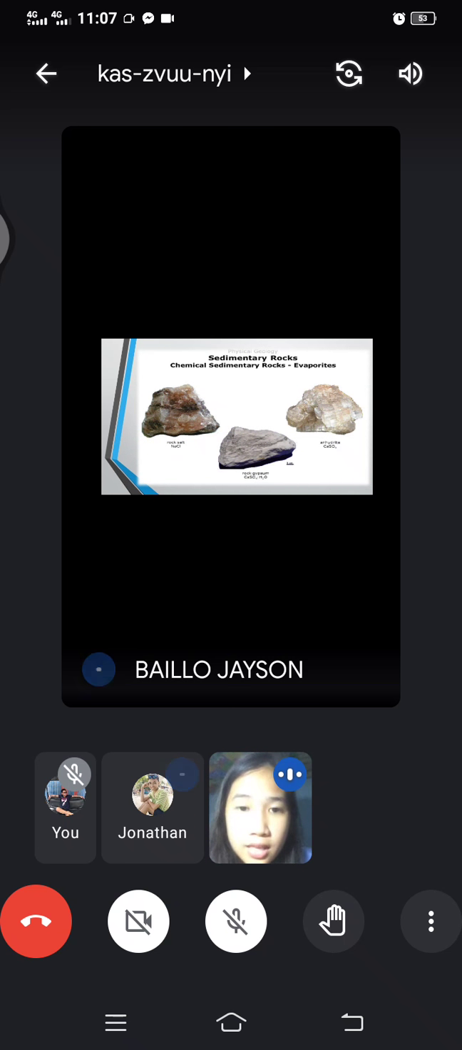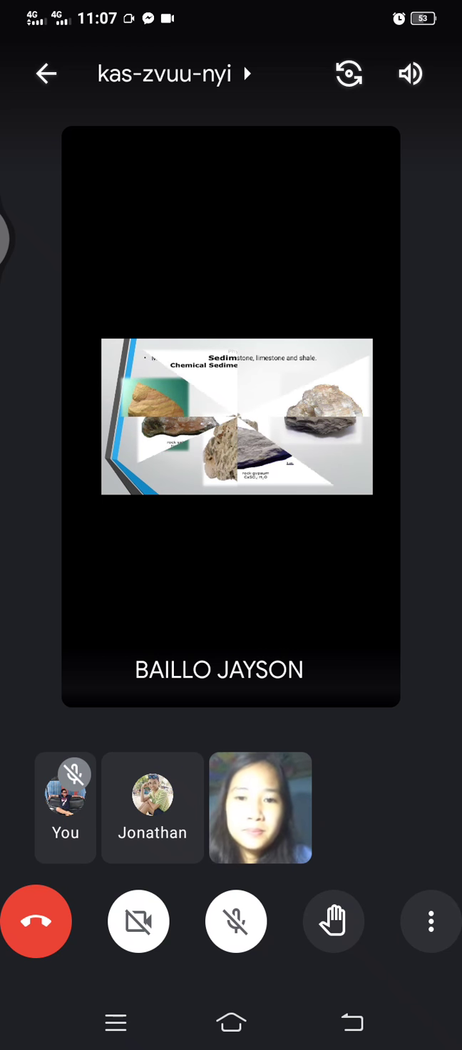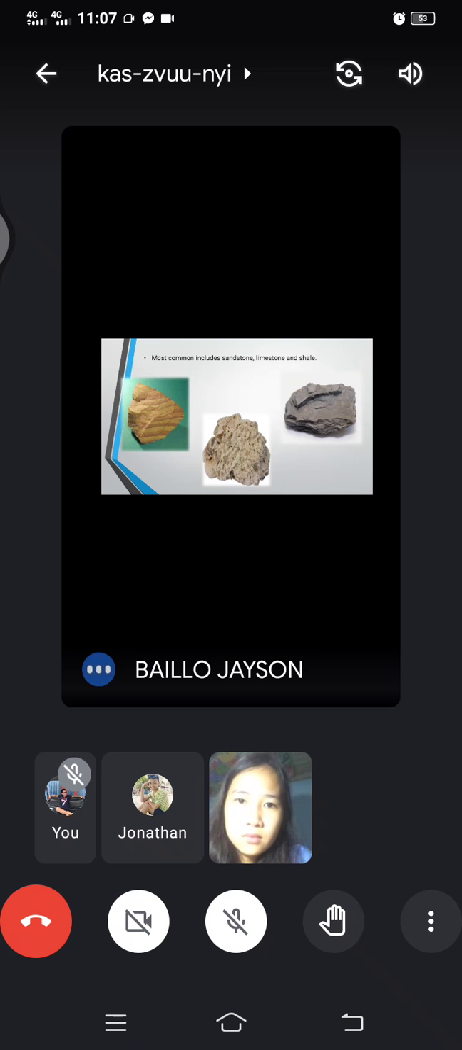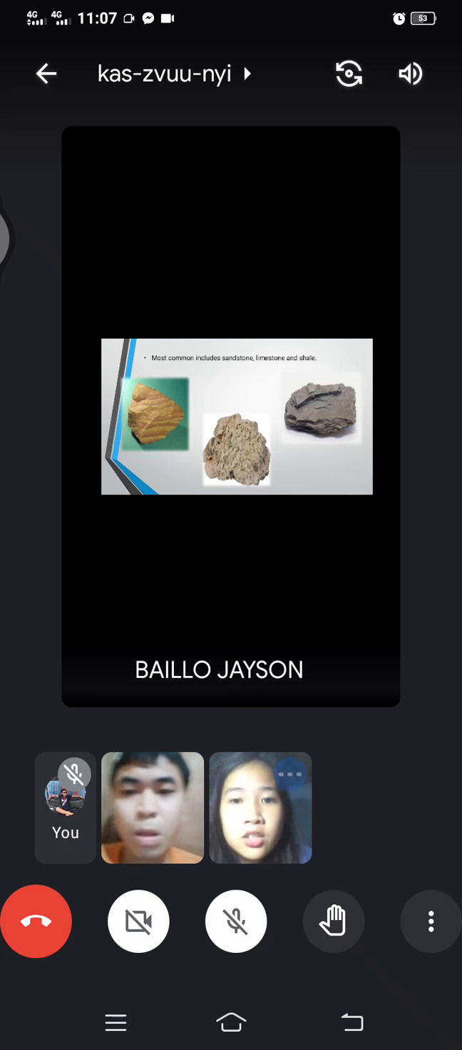So these are also examples: rock salt, or what we call sodium chloride, is one of the evaporites, so they are chemical rocks. And the other example is rock gypsum, and so on. Next slide, please. Most common include sandstone, limestone, and shale also. That is an example. And next slide.